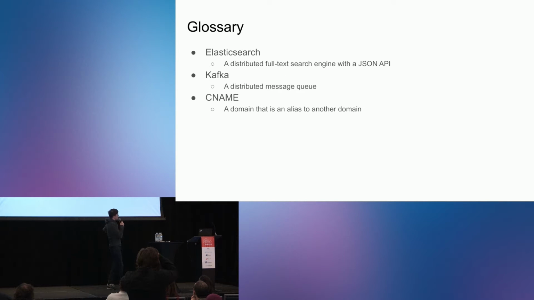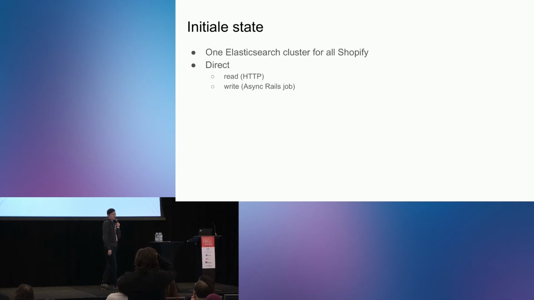So, a glossary now. Elasticsearch is a distributed full-text search engine with a JSON API. Kafka is a distributed message queue, and a CNAME is an alias to another domain. This is the most basic thing you need to know for this talk. So what's the initial state? At some point in 2017, we had one Elasticsearch cluster for all of Shopify. We did direct reads with HTTP, and writes were done asynchronously with Ruby on Rails jobs.